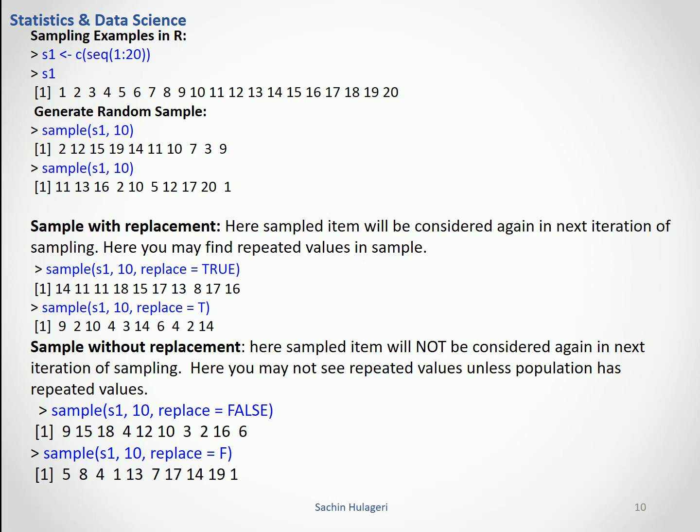Sample without replacement. Here the sampled item will not be considered again in the next iteration of sampling. Here you may not see repeated values unless the population has repeated values. In our case, 1 to 20 has unique numbers. When I draw a sample of 10 units with replace as FALSE, you will not find any repeated values, as we observed in the above example where 11 and 14 are repeated.